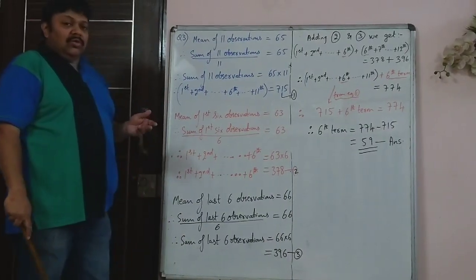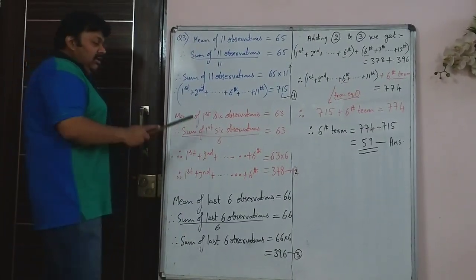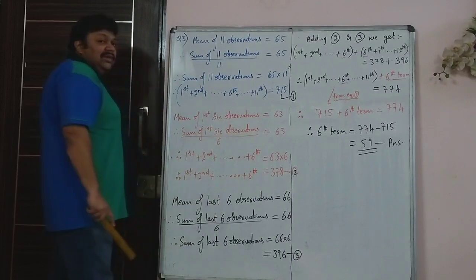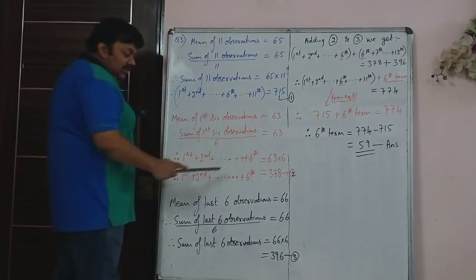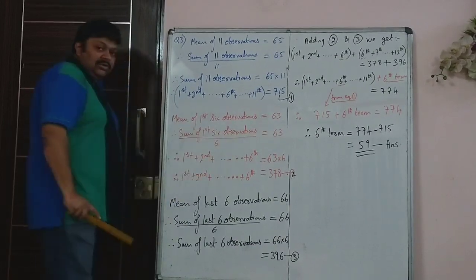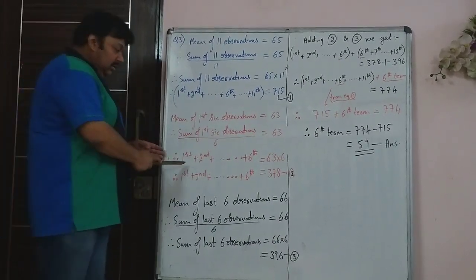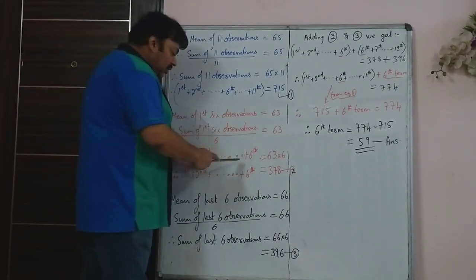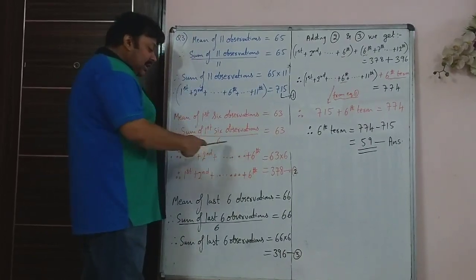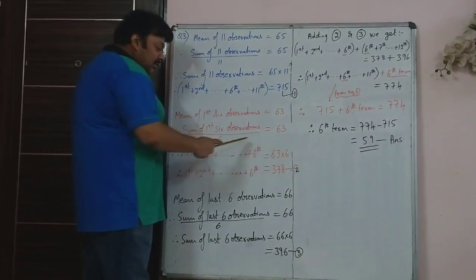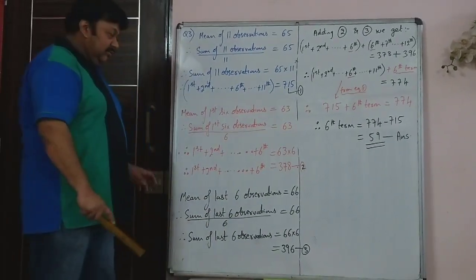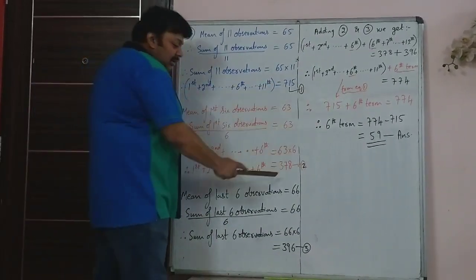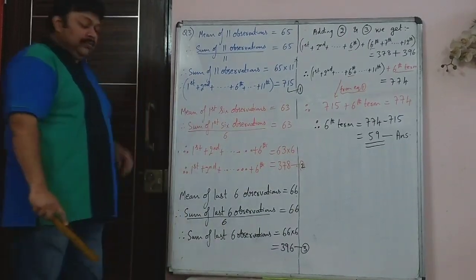After that, you are given two more sets of conditions. It is given that the mean of the first 6 observations is 63, which means sum of first 6 observations upon 6 is 63. Or first, second, third, fourth, up to the 6th observation, when you add, you will get 63 into 6 by cross multiplying, that is 378. This was equation 1, this is equation number 2.